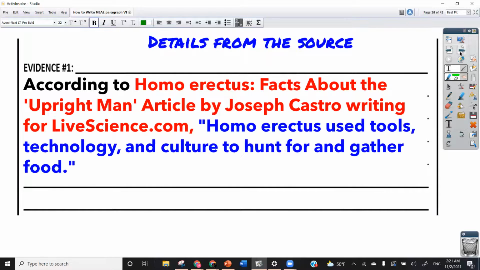And then after this, you're going to include the details from the source. From this example, the details are Homo erectus used tools, technology, and culture to hunt for and gather food. So as you can see, you had basically all of the information needed for the evidence. You just needed to organize it better and in the way that a MEAL paragraph needs to be structured.